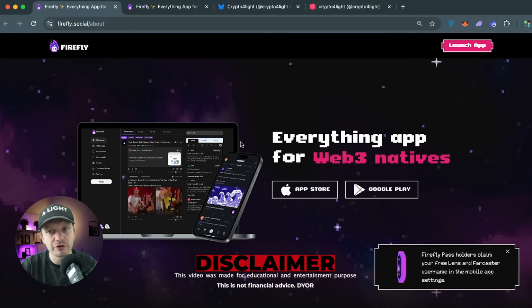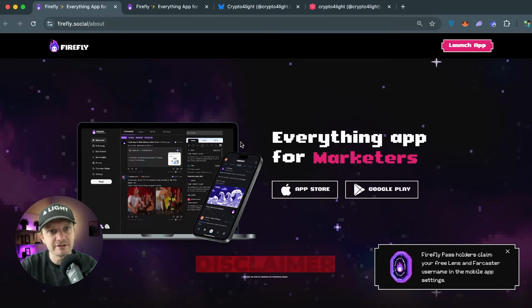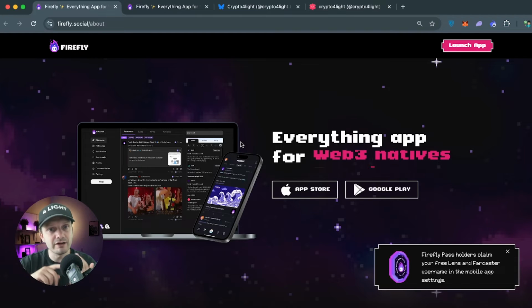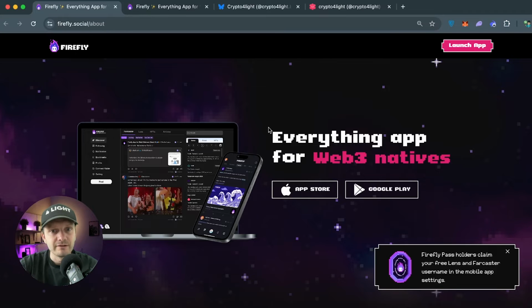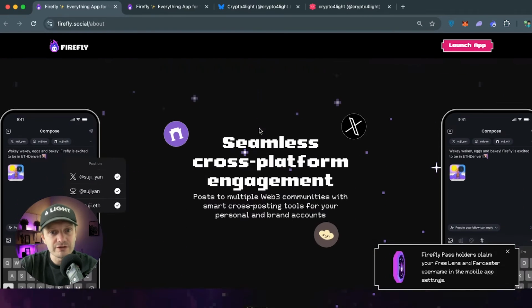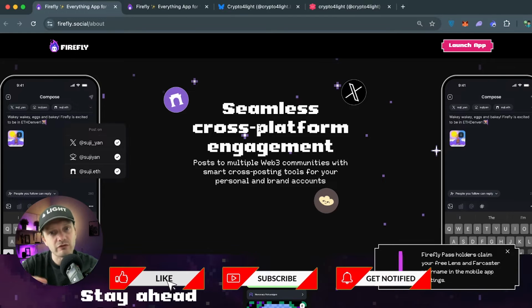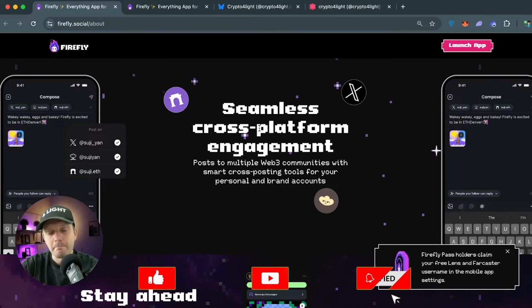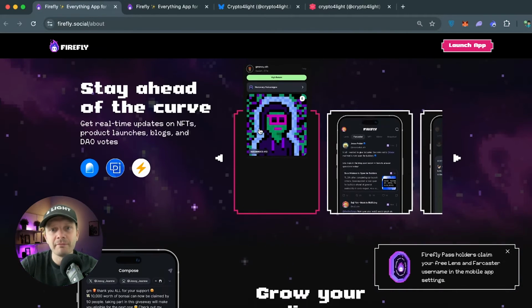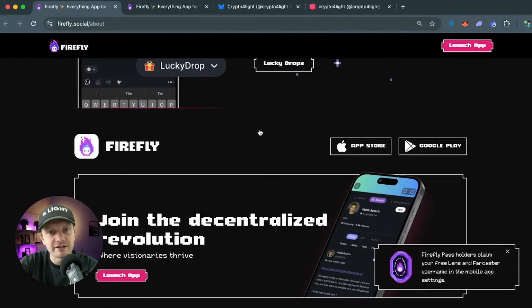Imagine the place where you can just connect your accounts, create some content, press share, and these posts will go to Instagram, to Twitter, to TikTok, to YouTube, all socials. In Web3, it's Firefly. It's pretty simple to use because now you can use the cross-platform for maximum engagement just directly from one place. You don't need to copy paste the content all the time to share it everywhere.